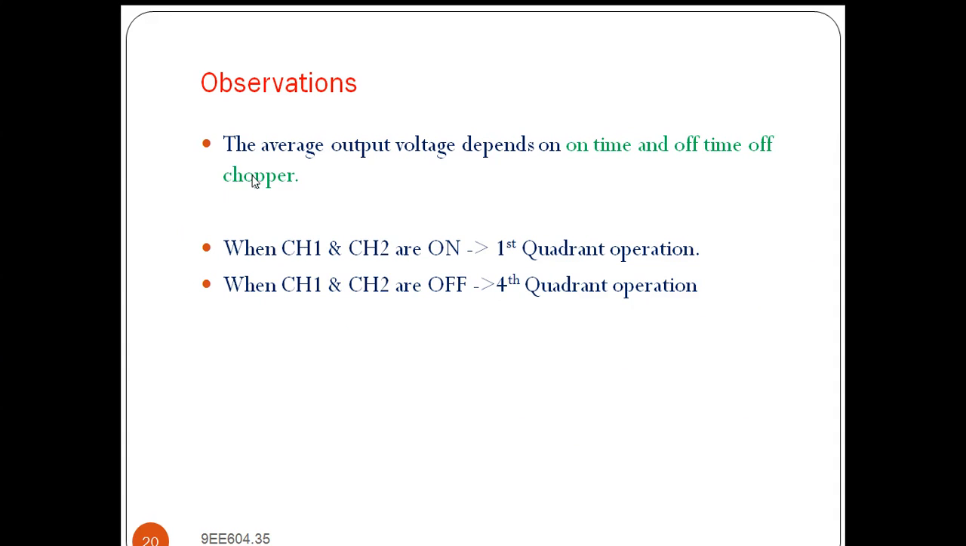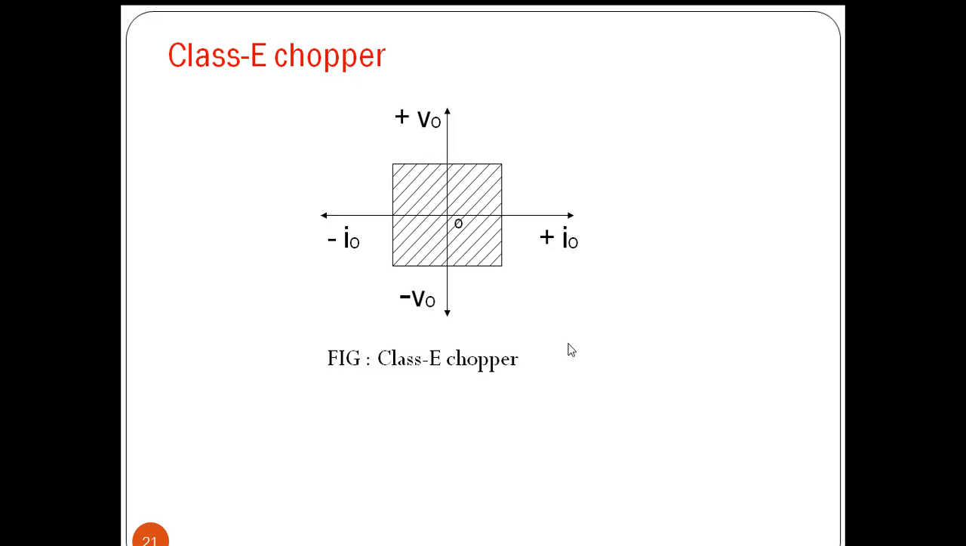We observed that the average output voltage depends on the on time and off time of the chopper. When CH1 and CH2 are on, we are getting first quadrant operation. When CH1 and CH2 are off, we are getting operation in fourth quadrant.